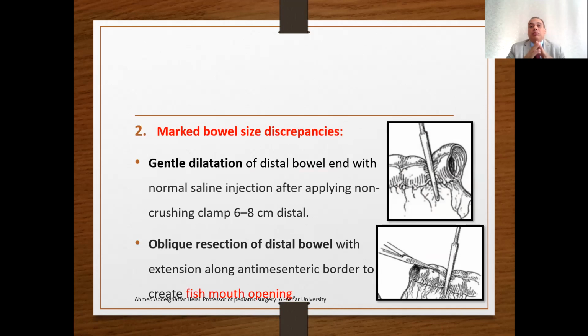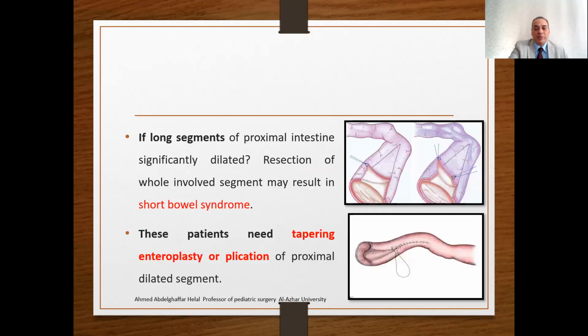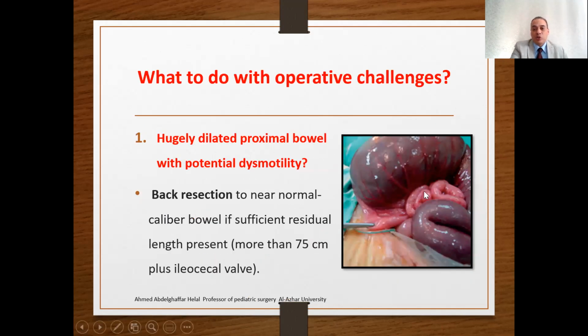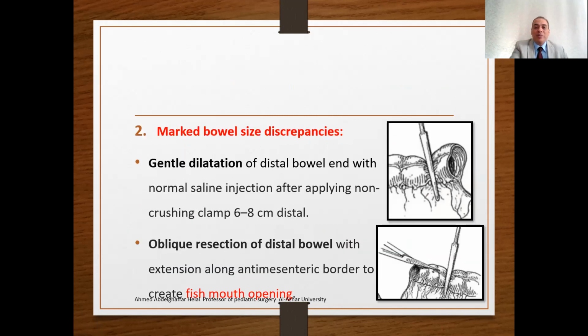The second operative challenge is the marked bowel discrepancy. Also obvious in these pictures, in the previous pictures, marked bowel discrepancy. This is dilated and this is very small. How to anastomose this with this? How to anastomose the balloon with just a small ring? So we may have gentle dilatation of the distal bowel end with normal saline injections.